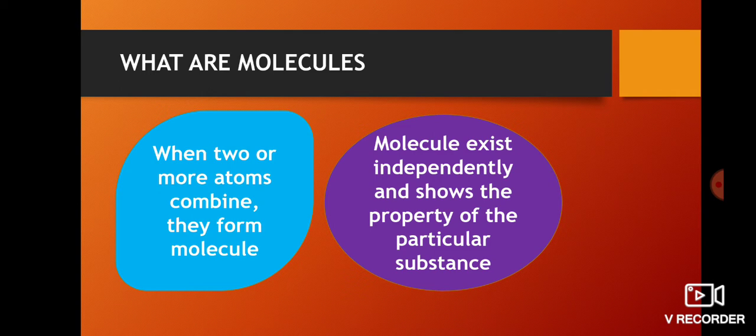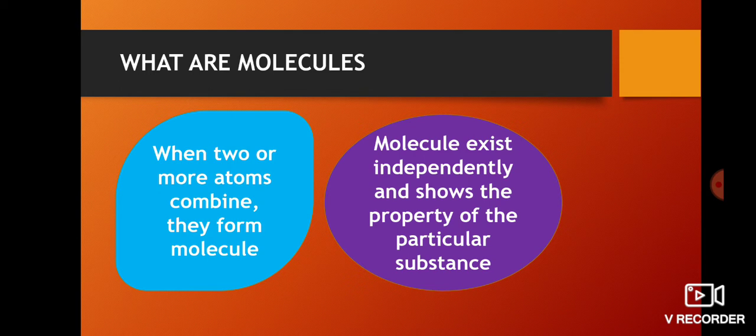Now, what are molecules? In part 2, we have already learned about atoms. We learned three things in the definition of atoms: the smallest unit of matter, shows the property of the particular matter, and it may or may not exist independently. So in molecules also we will learn three things. First, when two or more atoms combine they form a molecule. Atom is the smallest unit, and when two or more atoms combine together they form a molecule. This was the first thing to remember in molecules.